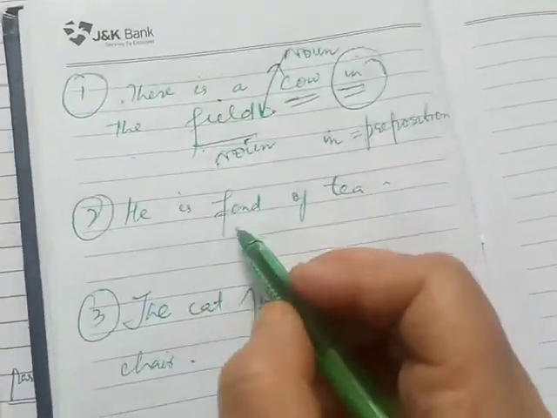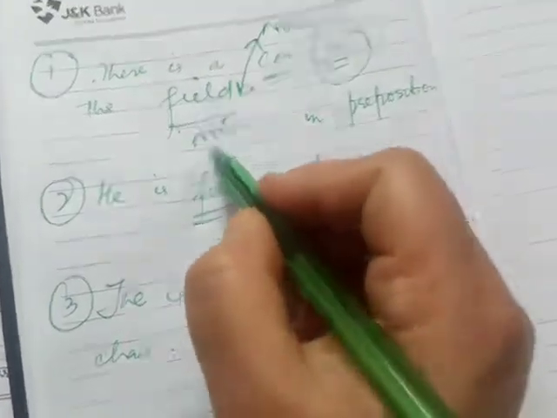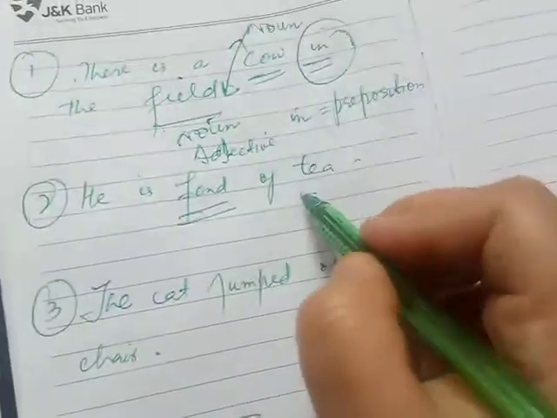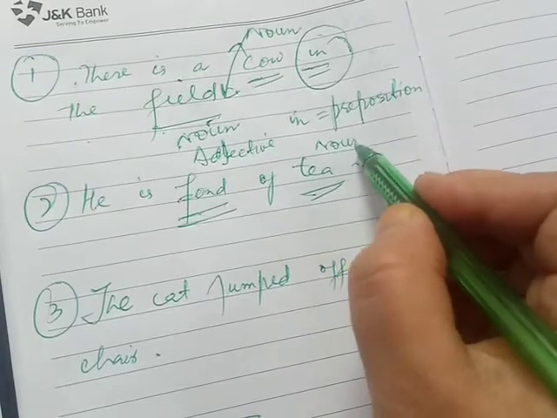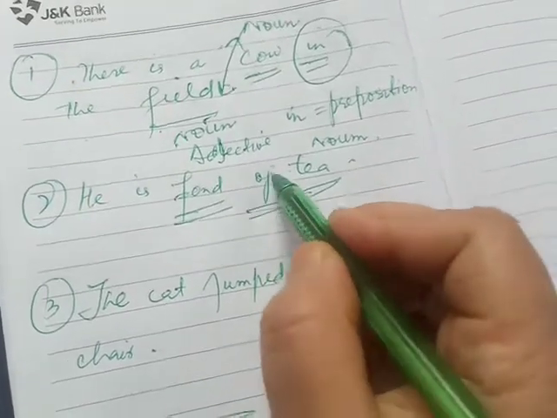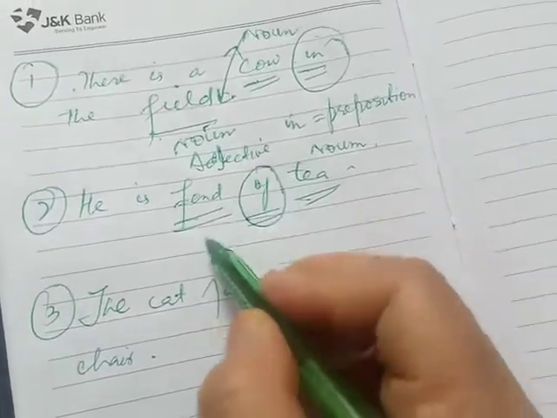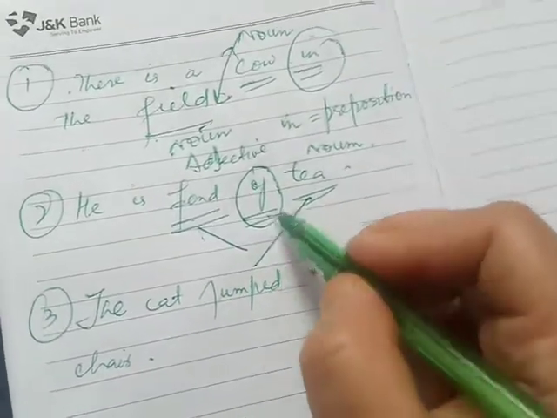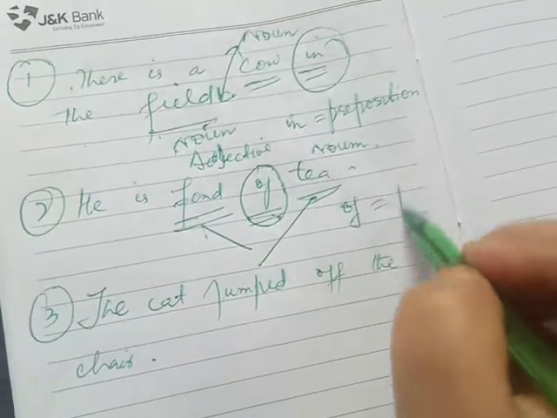Okay. Another example: he is fond of tea. Fond is an adjective, and tea is again a noun. Here, my dear students, the word of shows a relationship between this adjective and the noun. Therefore, we can say that of is a preposition.